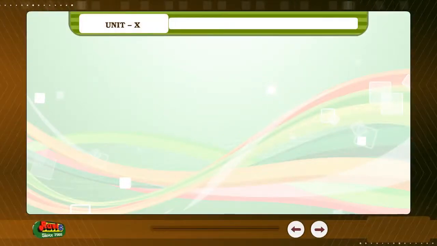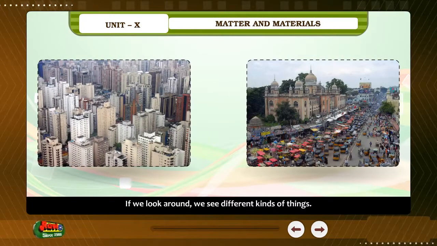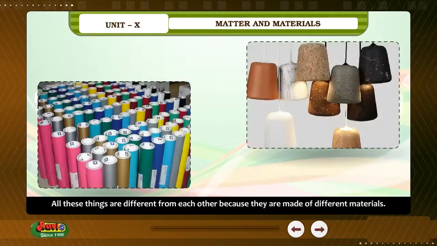Unit 10. Matter and Materials. If we look around, we see different kinds of things. All these things are different from each other because they are made of different materials.